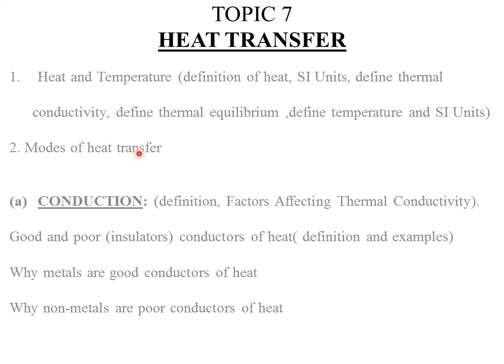The modes of heat transfer. Now heat can be transferred in various modes or types. Basically we have three modes of heat transfer. You interacted with them in science in primary school. The three modes of heat transfer are conduction, convection, and radiation. Now, it is important to note that conduction and convection need a material medium. That is, for heat to be transferred through conduction or convection, there must be a material medium, for example, air.